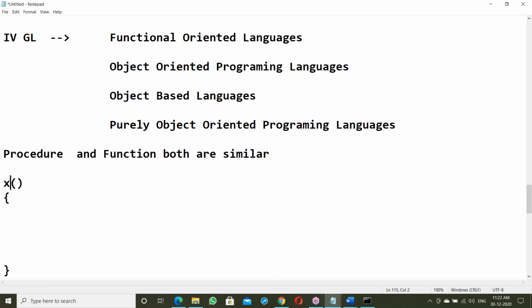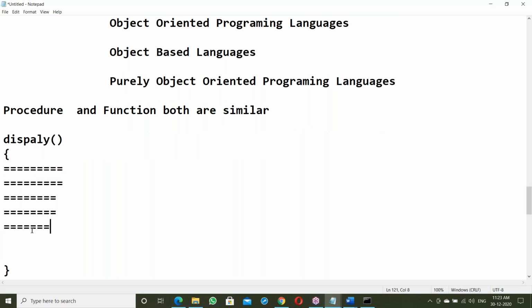For example, procedure name display is a procedure to display something. In this, some statements: first statement, next statement, next statement, like this. Procedure and function look the same.